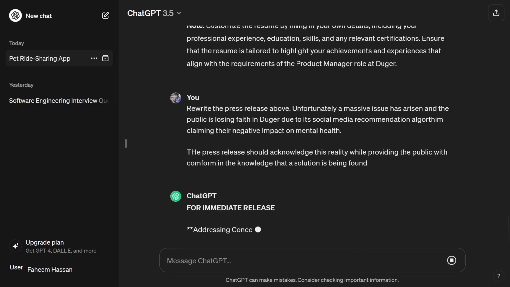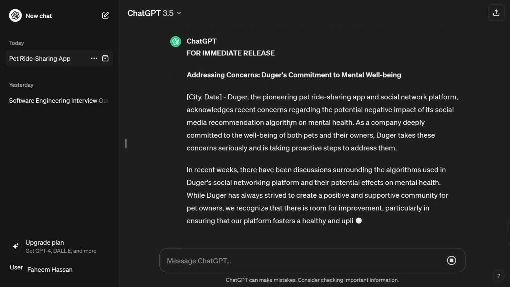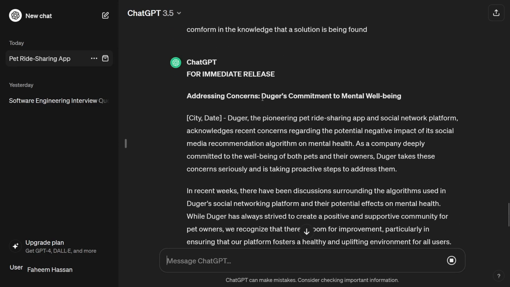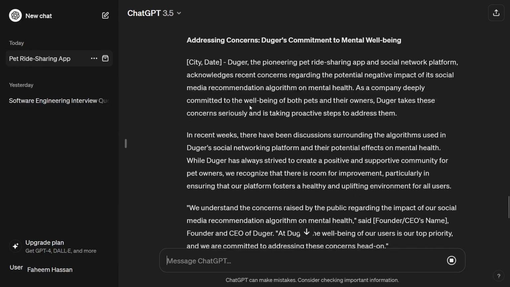Let me press enter, and now you can see that for immediate release, Duggar, the pioneering pet ride sharing app and social network platform, acknowledged recent concerns regarding the potential negative impact of its social media recommendation algorithm on mental health. As a company deeply committed to the well-being of both pets and their owners, Duggar takes these concerns seriously and is taking proactive steps to address them.